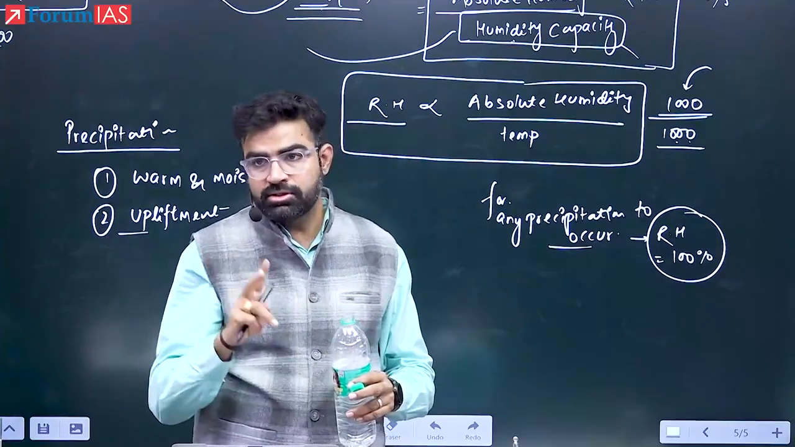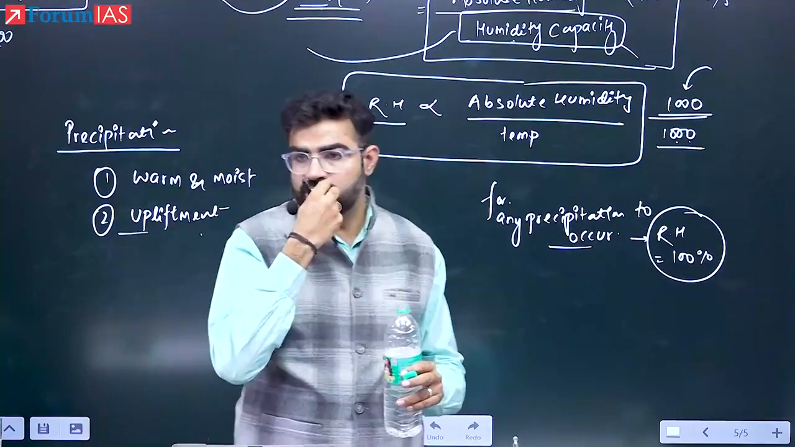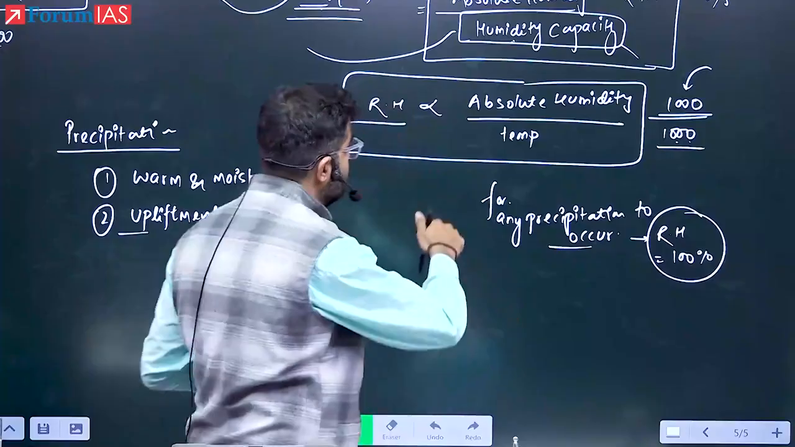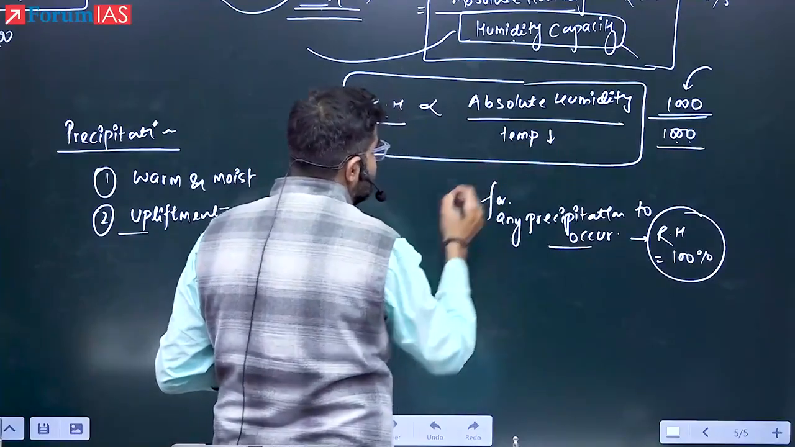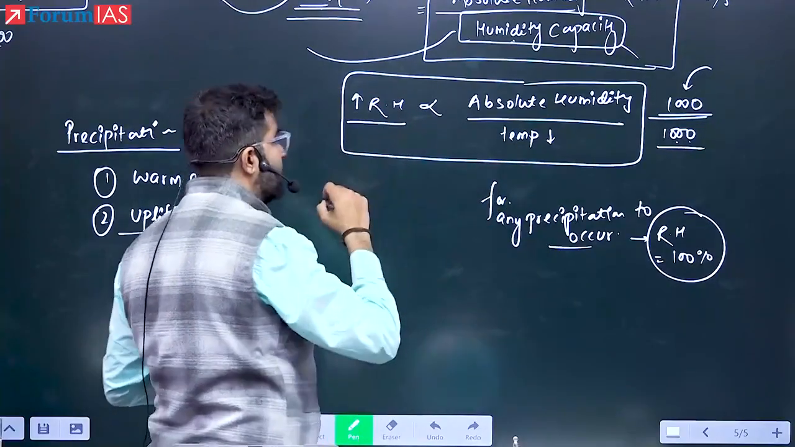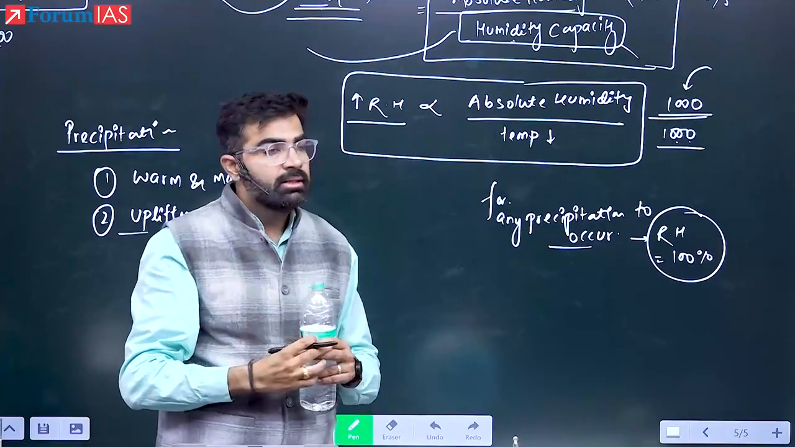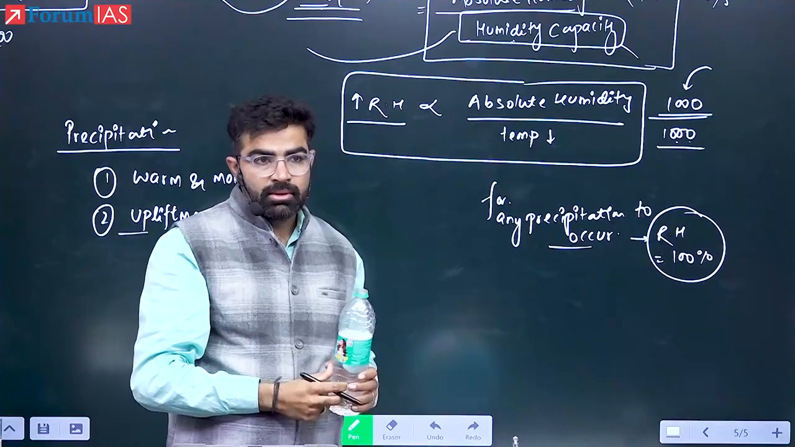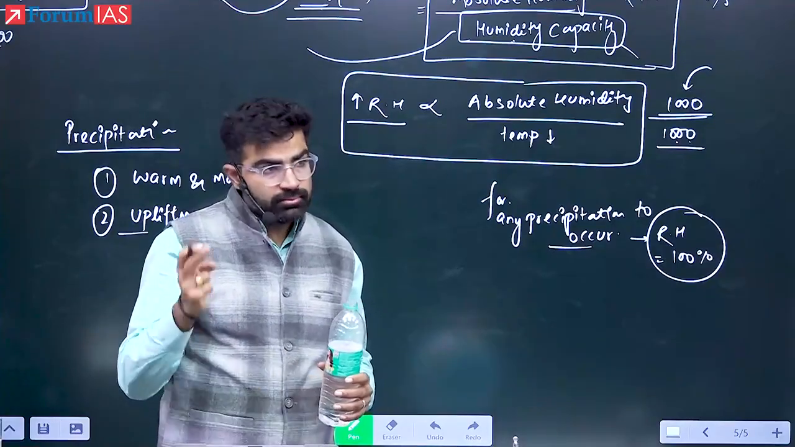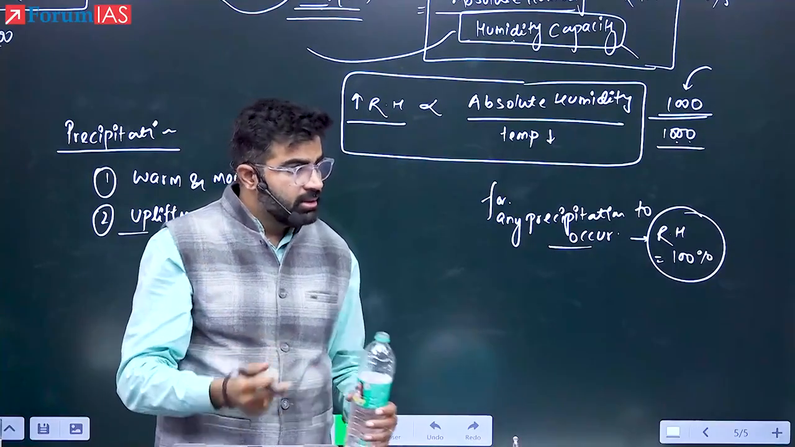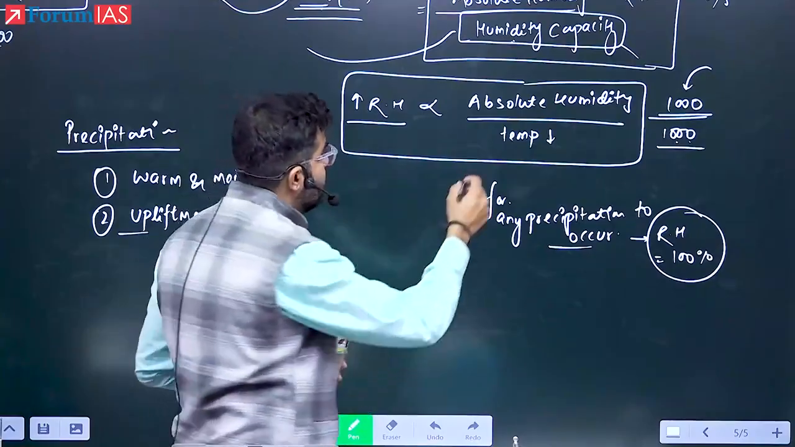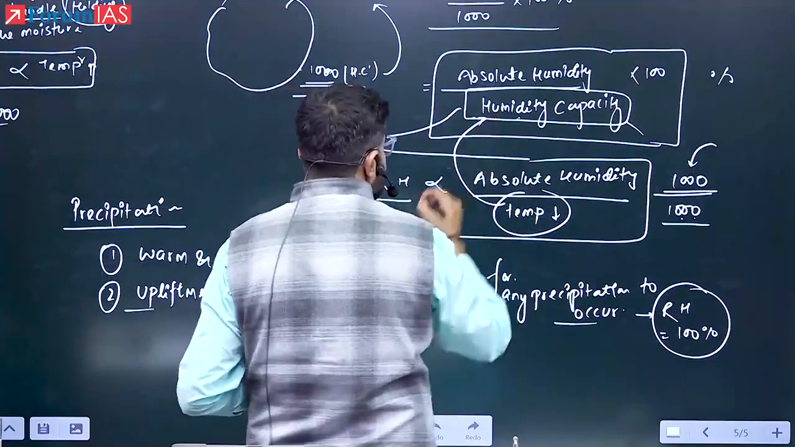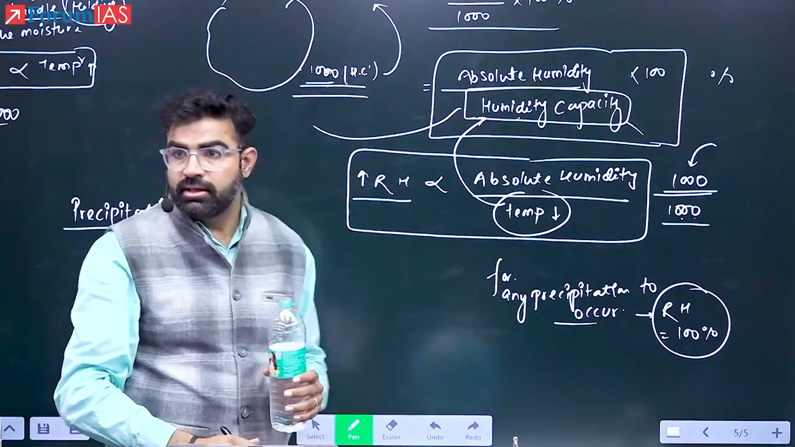The second position is that we do not have the moisture or the humidity, but I have one thing. What is that one thing? For example, if I am decreasing the temperature, then relative humidity can be increased. Yes or no? Yes. Now see here, with upliftment, what will happen to the temperature? With upliftment, temperature will increase or decrease? It is going to decrease. If the temperature is decreasing, what will happen to the humidity capacity? It is going to decrease.